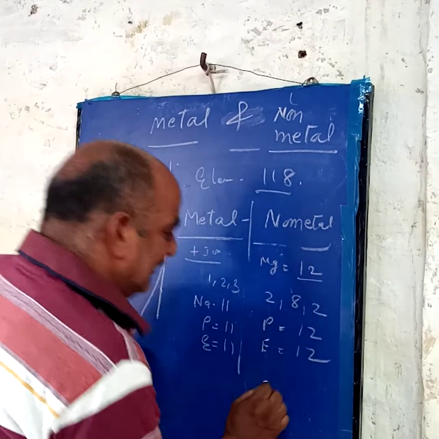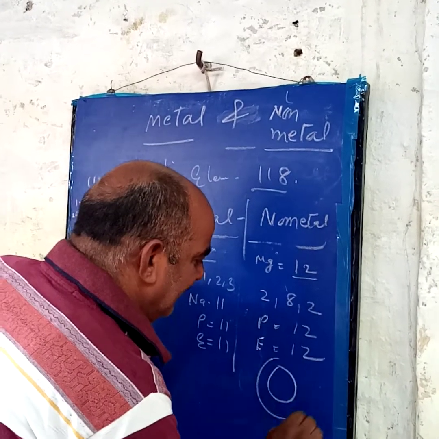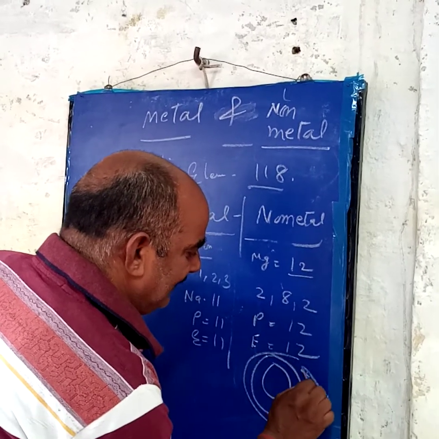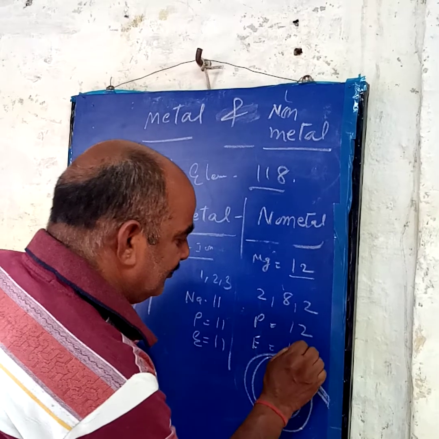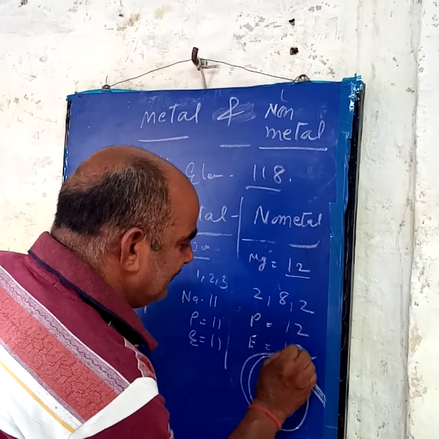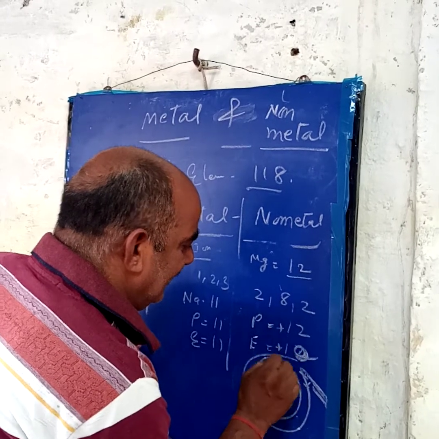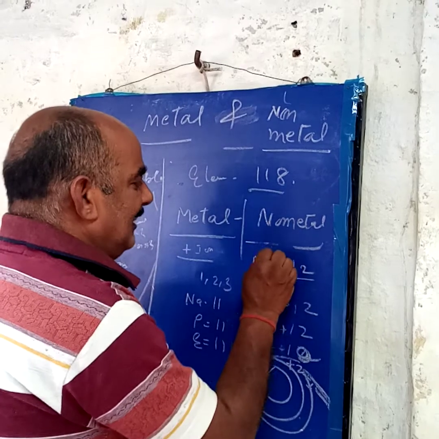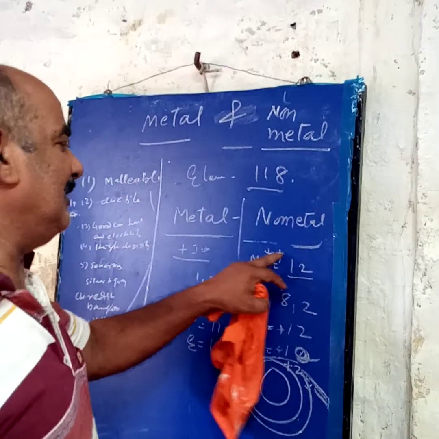How does it become inert? By losing 2 electrons. When 2 electrons are removed, the number of electrons becomes 10. Adding them, it becomes plus 2. So magnesium is a metal because it carries 2 positive charges.